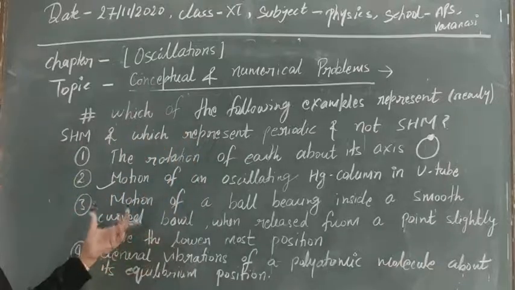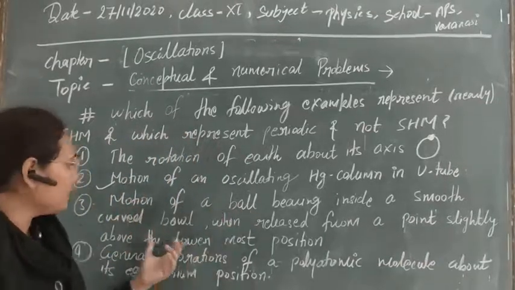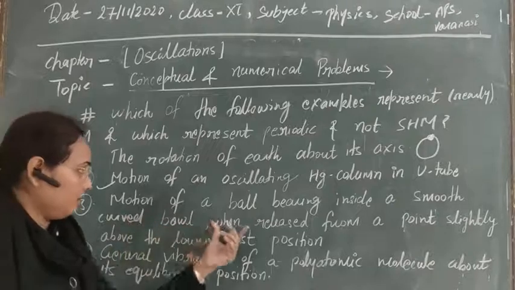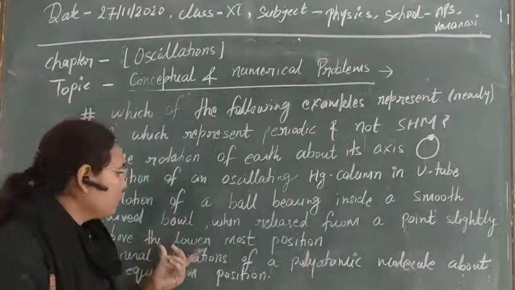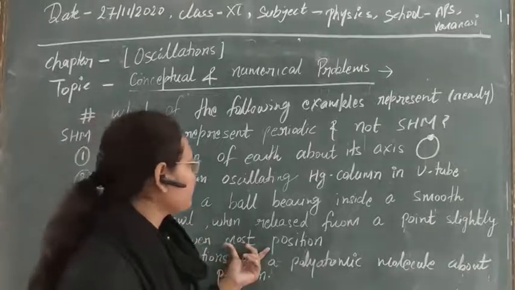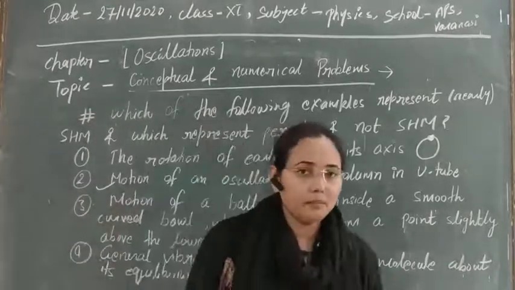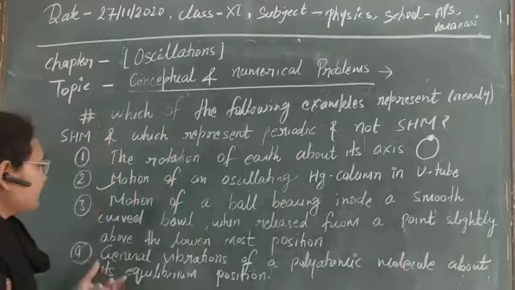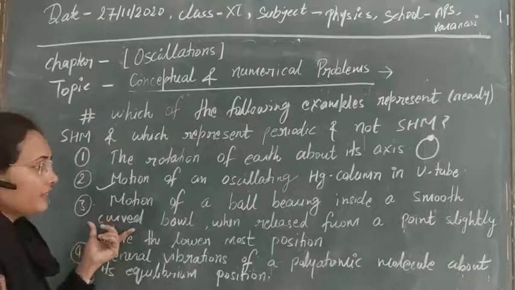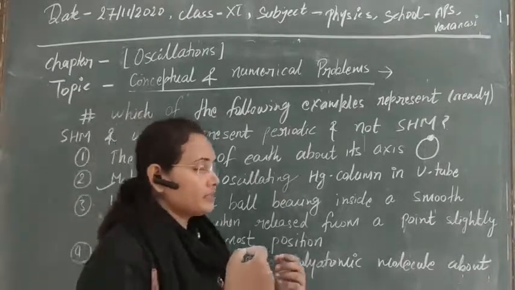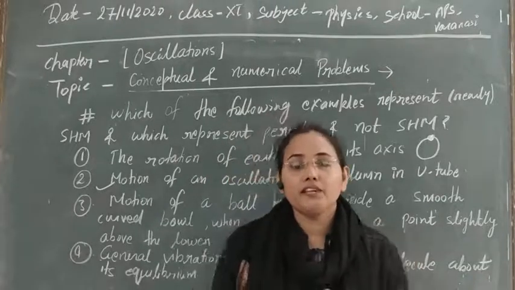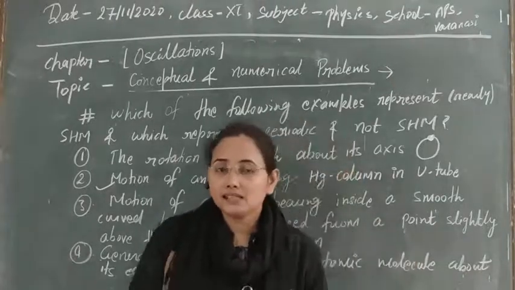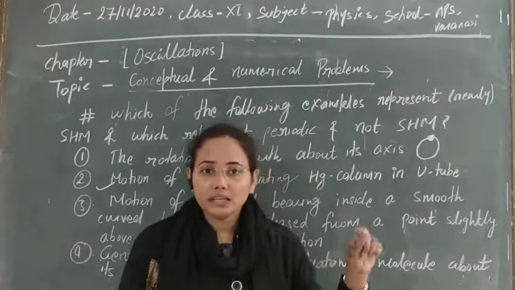The next case is the motion of a ball bearing inside a smooth curved bowl when released from a point slightly above the lowermost position. When it is released, the ball bearing will try to return to its original position, its equilibrium condition.